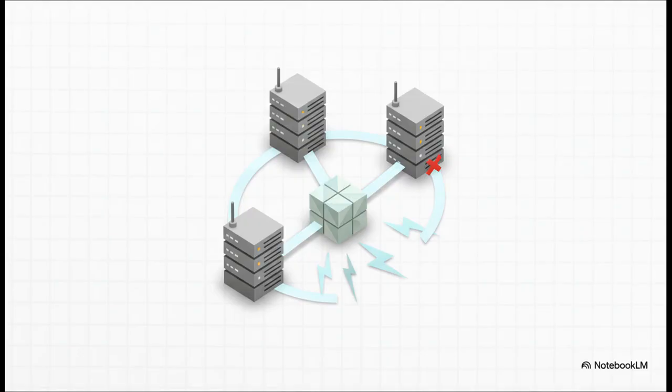So how does it pull this off? Well, the secret sauce is this really cool technology called the Raft Consensus Protocol. The easiest way to think about it is like a little election. Before any change is made permanent, all the etcd nodes have to vote and agree on it. They have to reach a consensus. And this whole process is ridiculously fast. We're talking microseconds. Plus, since etcd runs as its own little cluster, if one node goes down, it's no big deal. The others just keep on chugging. No single point of failure.